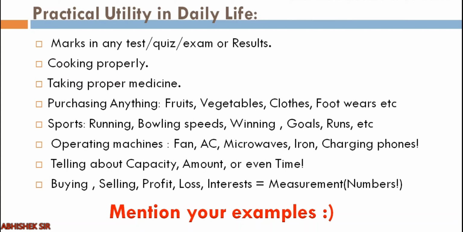Operating machines also, like we have measurements of the speed of a fan, temperature of an AC, temperature of microwaves, temperature of an iron. Even when you are charging your phone, it will show the measurement of the battery. Now, talking about capacity, volume, amount, or even time, very important. You see, time is also measured. Talking about anything else which is more practical other than science, buying, selling, profit, loss, interest, everything needs some numbers, that is measurements. So in the comment section you will mention your own examples.